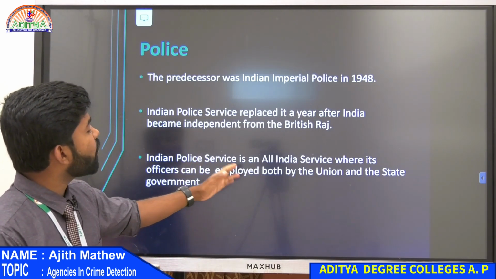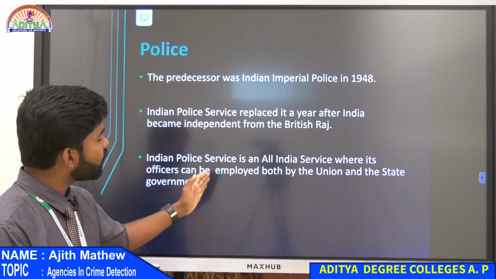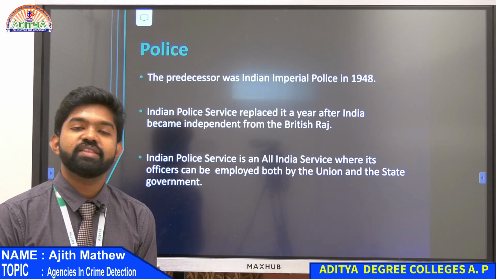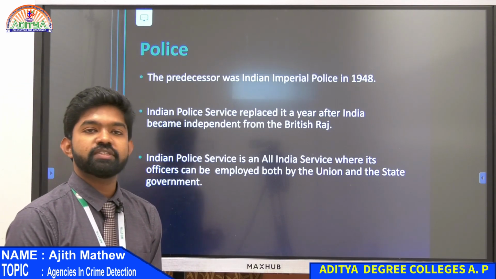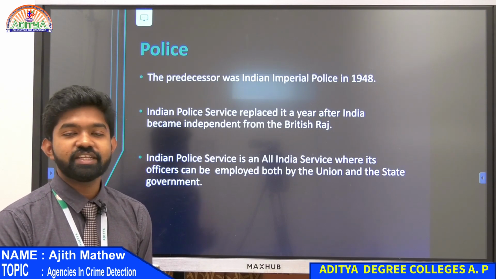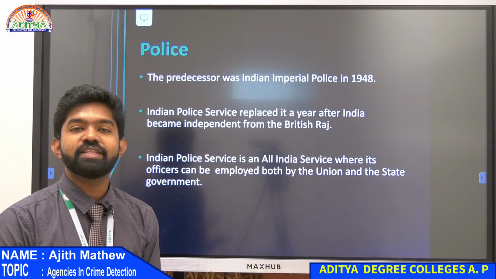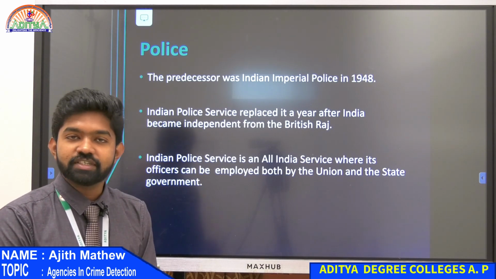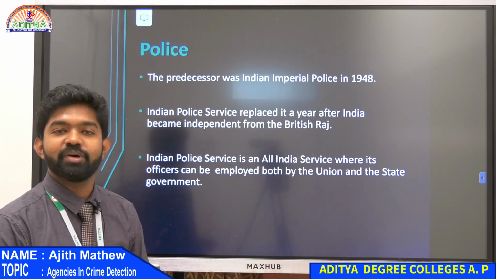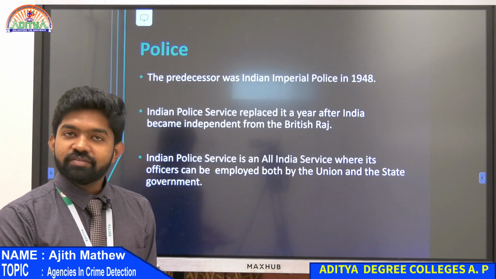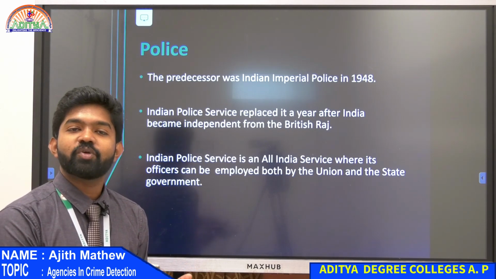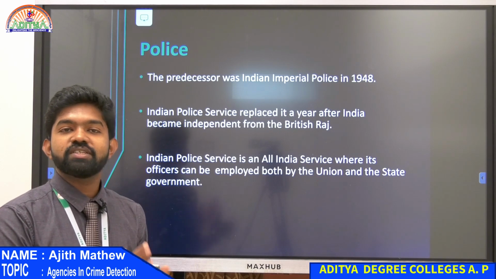Indian Police Service is an all India service. What does that mean? For example, there is IPS, IAS, IFS, Indian Foreign Service. All those are known as all India services. That means the officers can be employed by the union government as well as the state government. Both have equal rights.